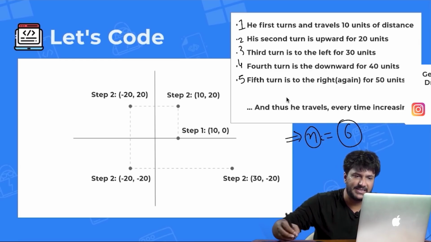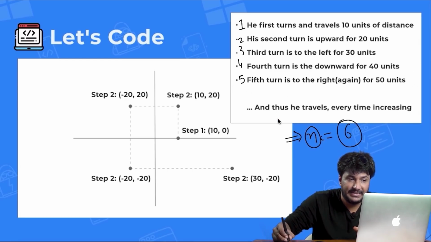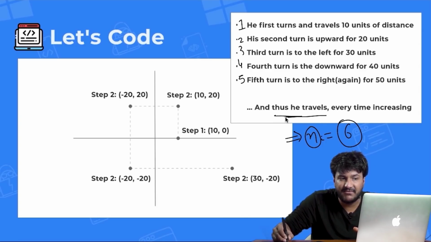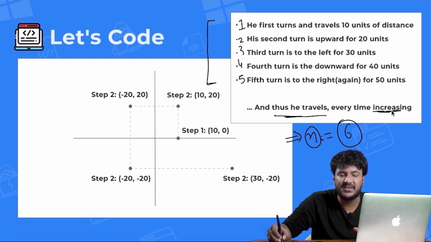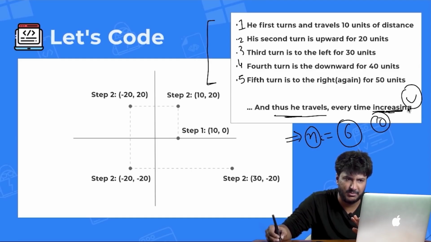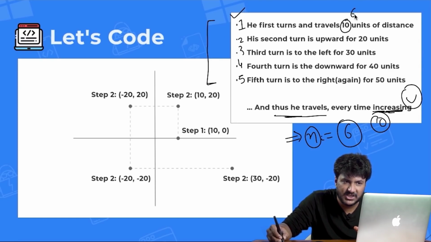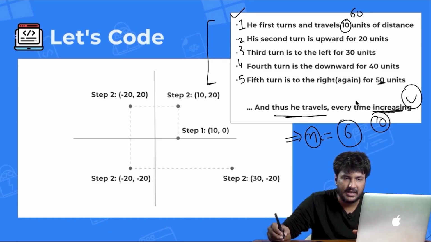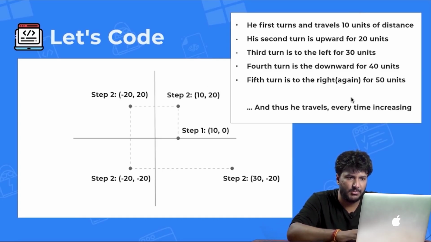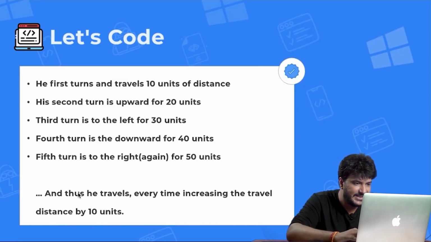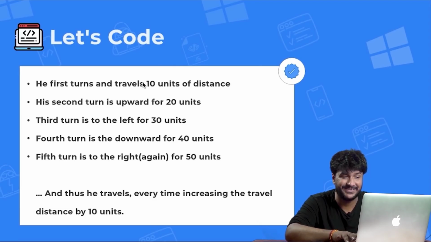If the n value is 6, they are clearly telling in the problem, and thus he keeps on traveling with these 5 steps reiterating, every time increasing by 10. It is not written in this slide, but in the previous slide you will be able to tell. So again he will start from step 1, but this time the distance would be 60, because 50 was the fifth. Let me go to the previous slide wherein the whole problem is there. And thus he travels, every time increasing the travel distance by 10 units. So 50 is at the 5th step, so step 6 would be, rather than 10, 60.